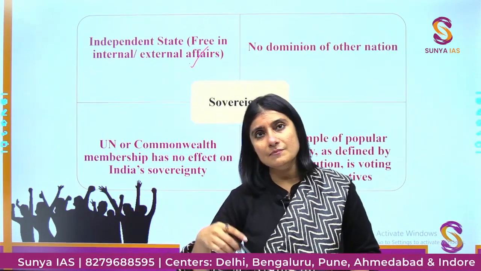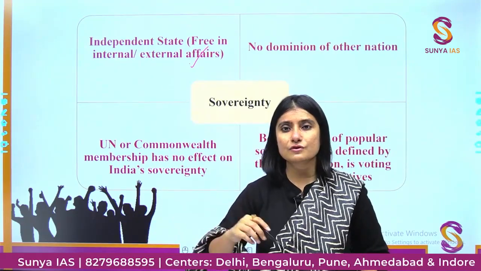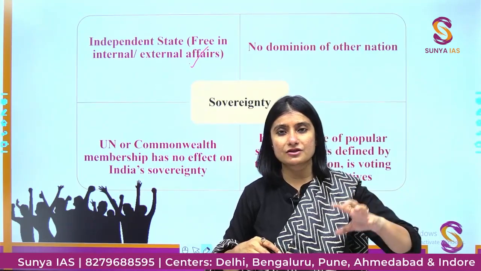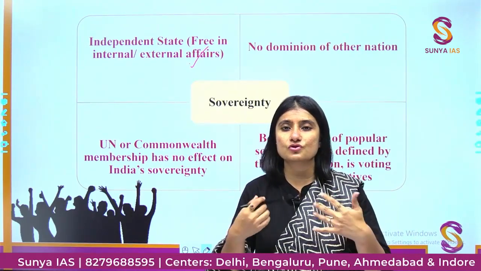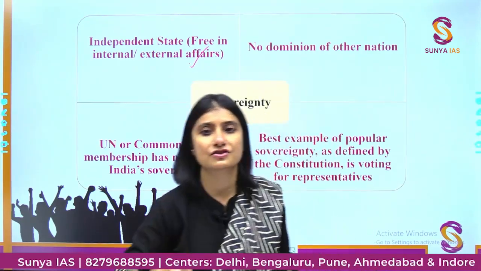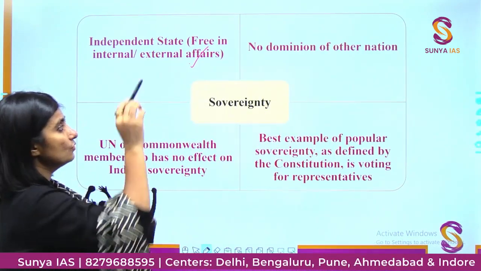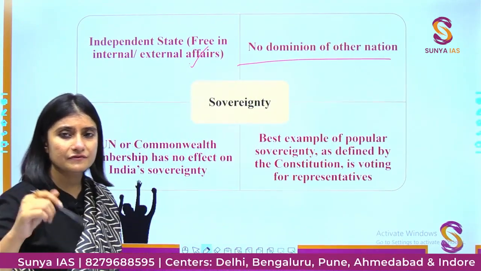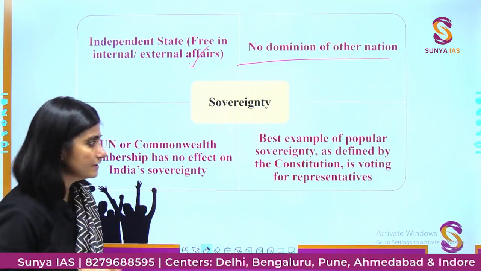Okay, another example of dealing with other countries in case of war. If the USA is putting sanctions on Iran, still we will have our own choice whether to import oil from there or not, whether to have relations with them or not. So we are not a dominion of another nation. We are a nation itself. We are not a sub-nation kind of a thing.